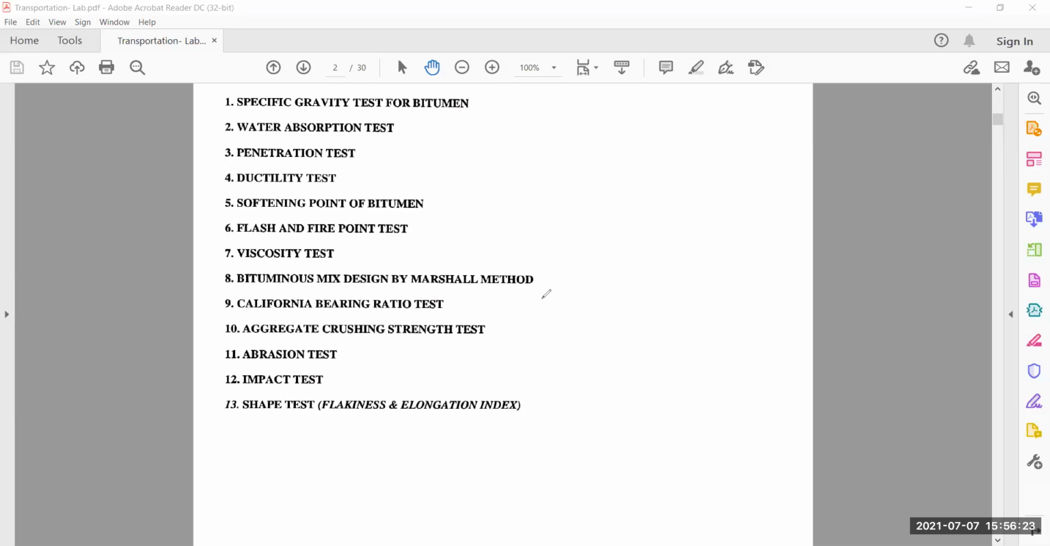So here you all see these are the tests: aggregate crushing strength test, abrasion test, impact test, shape test, and last one is your soundness test. So these are the tests which we perform for our aggregates.